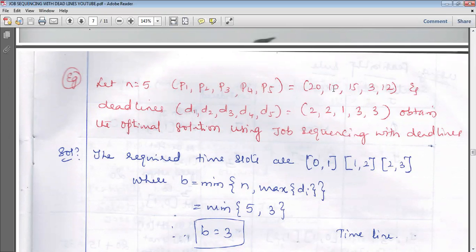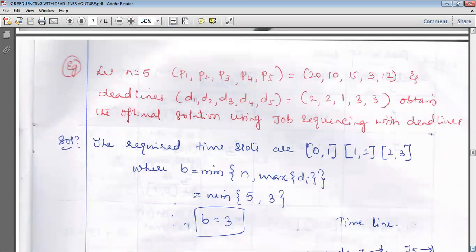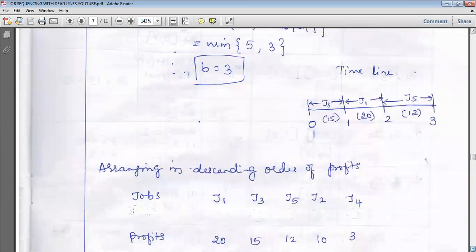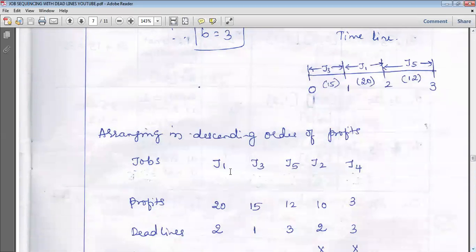So we have to arrange in decreasing order of profit: J1, J3, J5, J2, J4, that is 20, 15, 12, 10, 3. We have arranged them first in decreasing order of profit.